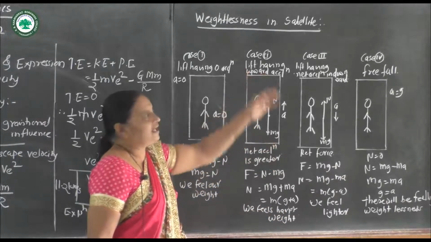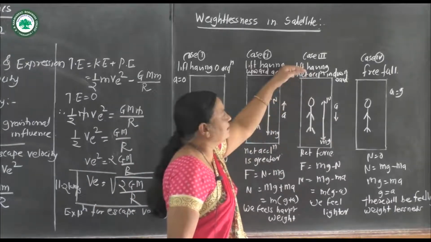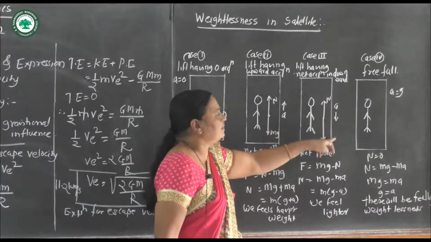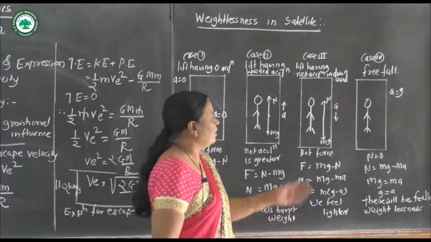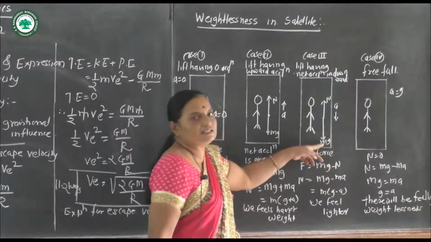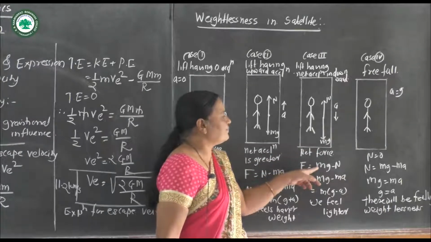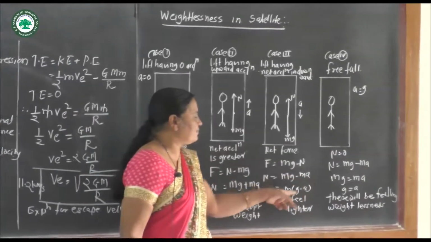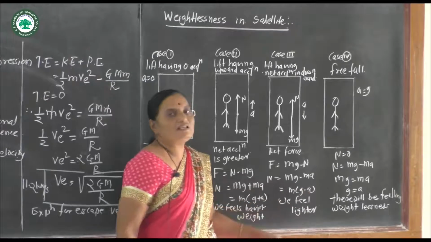Now in case 3, when the lift is accelerating in the downward direction, the net force, the larger force, is in the downward direction. That is, net force is equal to mg minus N, and N is equal to mg minus ma, which is m into g minus a, and we feel lighter.